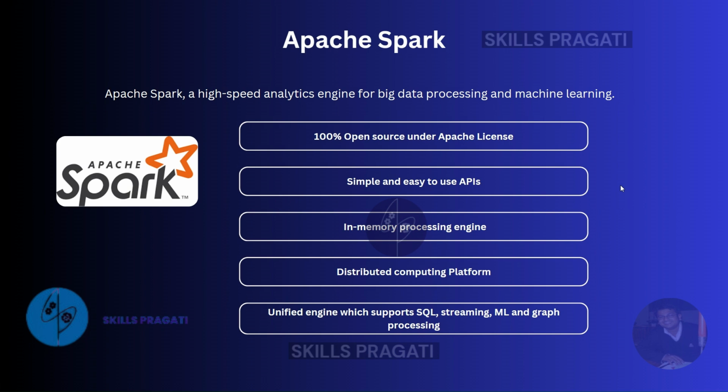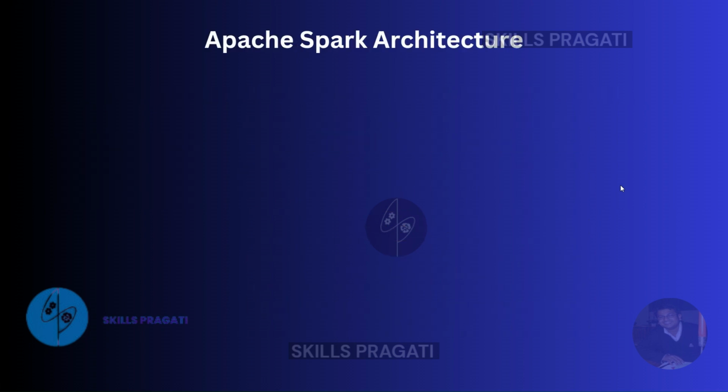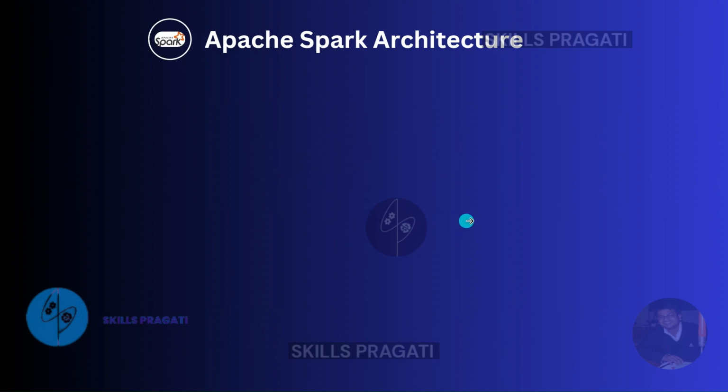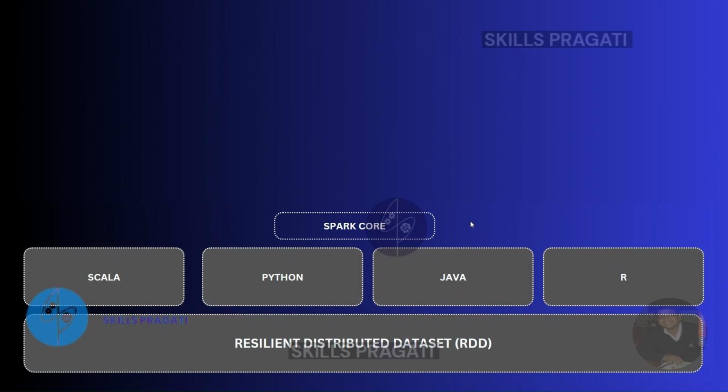Let's now take a quick look at the high-level architecture of Spark so it'll be easier when we come to discuss the capabilities added by Spark. At the center of Spark architecture is Spark Core. This contains the basic functionality of Spark. Spark Core takes care of scheduling tasks, memory management, fault recovery, communication with storage systems, etc. It is also the home to Spark's main programming abstraction API called RDD, or Resilient Distributed Dataset, a collection of items distributed across various compute nodes in the cluster that can be processed in parallel. Spark Core provides the space to create and manipulate these RDD collections.